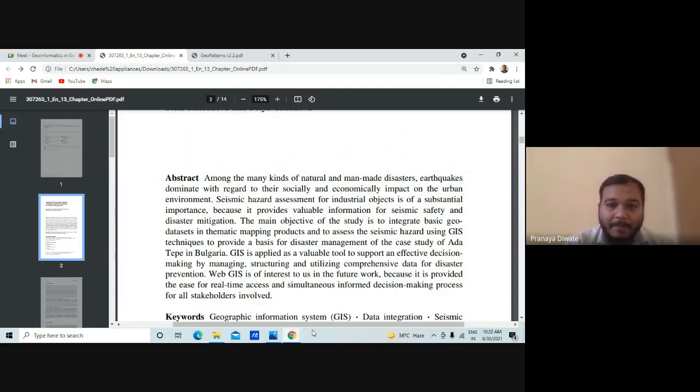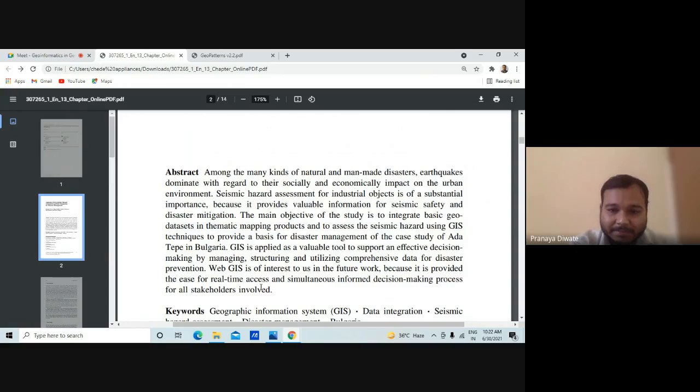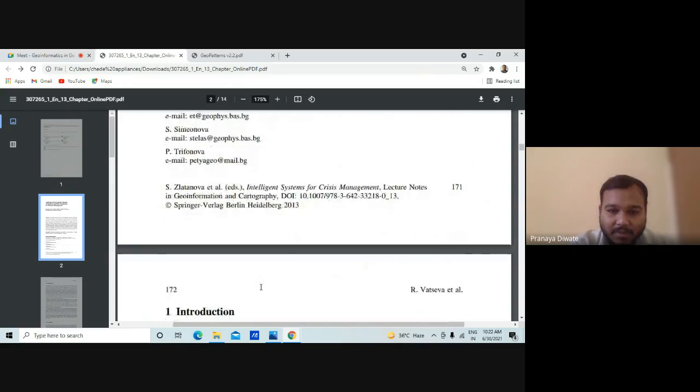The main objective of the study is to integrate basic geodata sets in thematic mapping, and produce and assess the seismic hazard using GIS techniques to provide a basis for disaster management. This is one of the case studies from one of the countries.